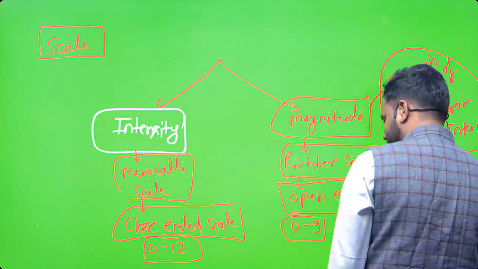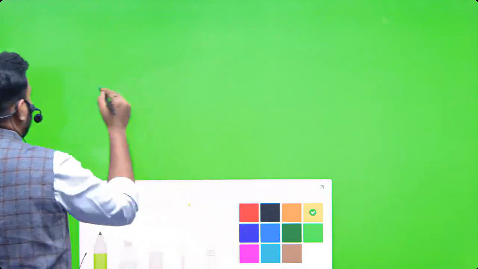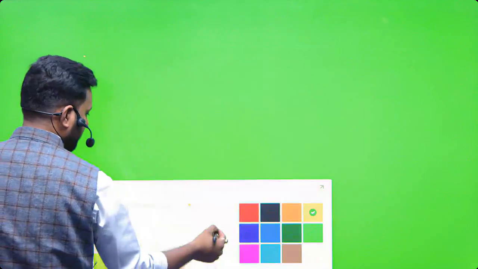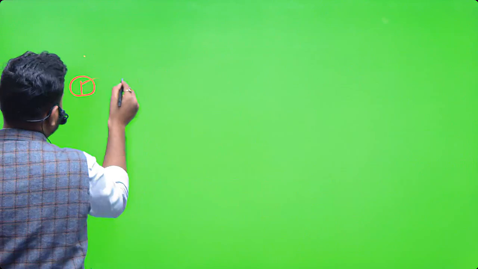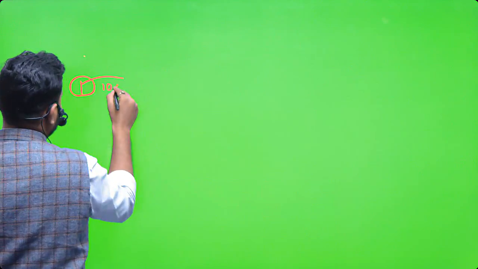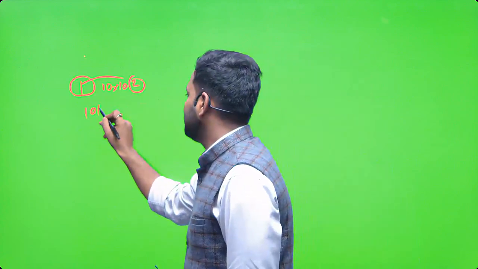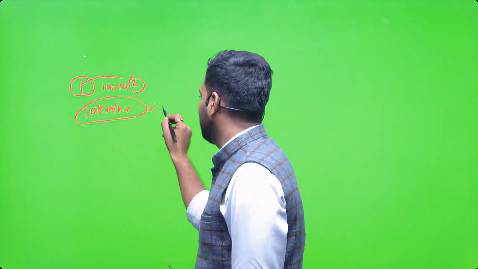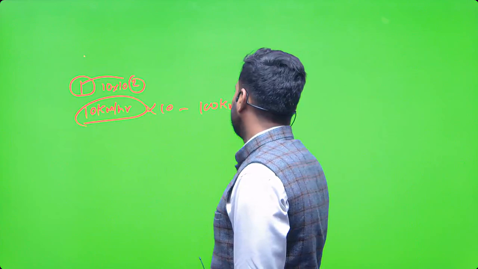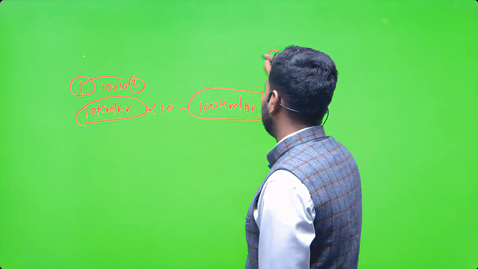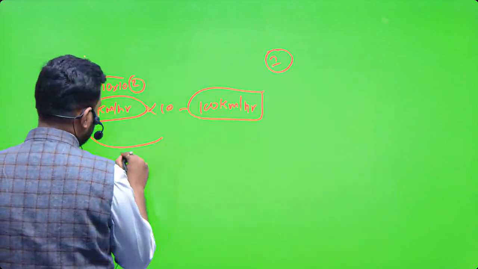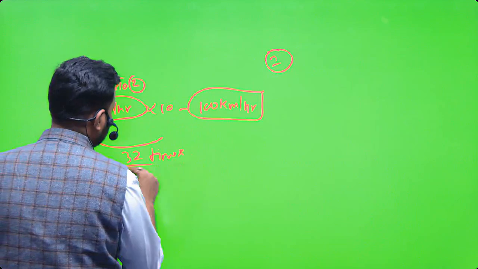And one more thing I have to add here is that compared to the previous scale value, the magnitude is 10 times more. 10 multiplied by 10, then we consider the second Richter scale. What does it say? Suppose on the previous Richter scale magnitude the speed is 10 kilometers per hour, then 10 times more, 100 kilometers per hour, when the earthquake comes the second time, only then will we say it has come at 2 on the Richter scale. And energy is more than 32 times. Remember this: energy is more than 32 times.